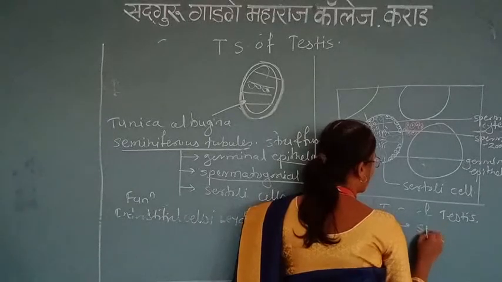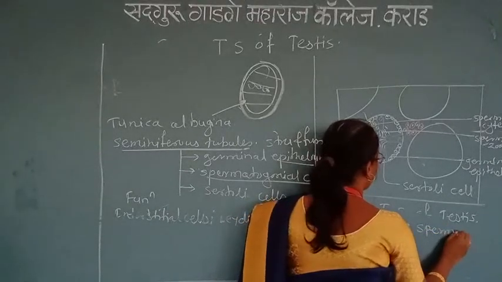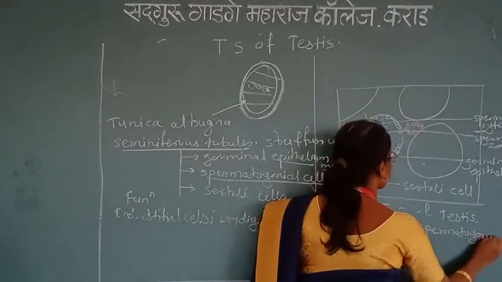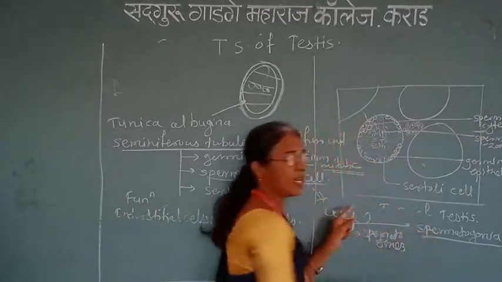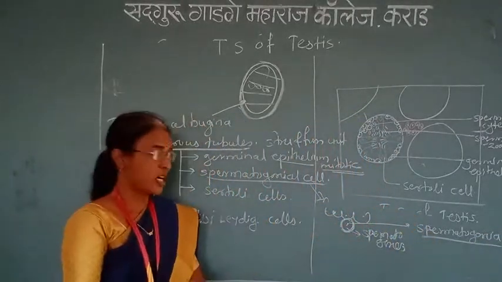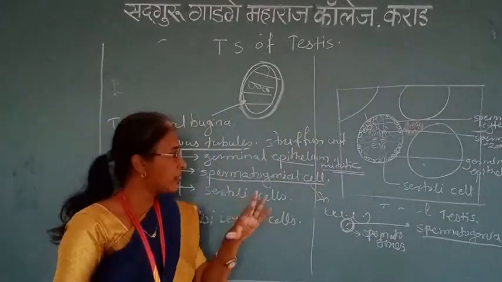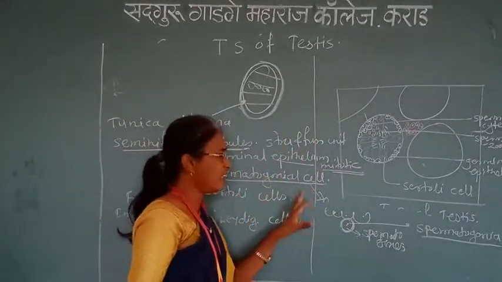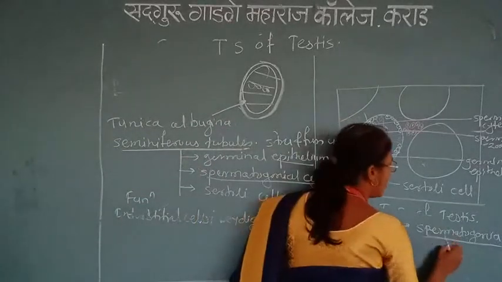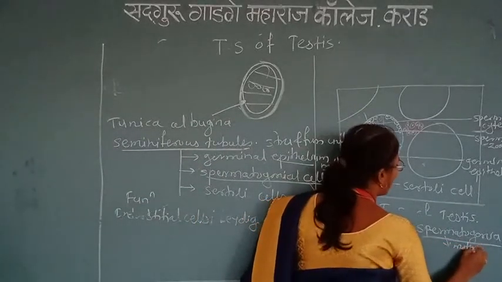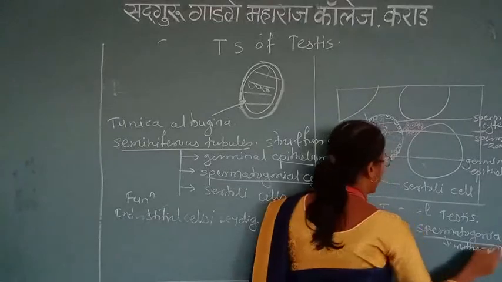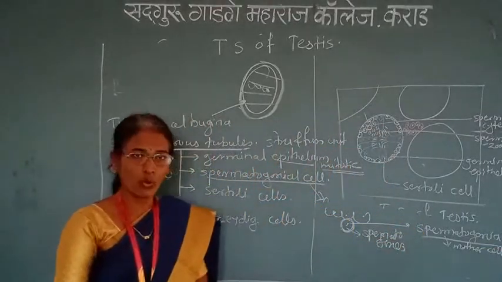It is also called the mother cell of sperm. From this cell, the sperm will be formed through the spermatocyte. That's why it is also called the mother cell. It is called the spermatogonia.